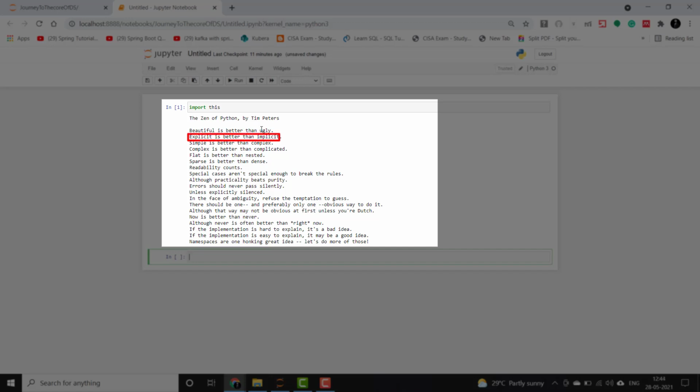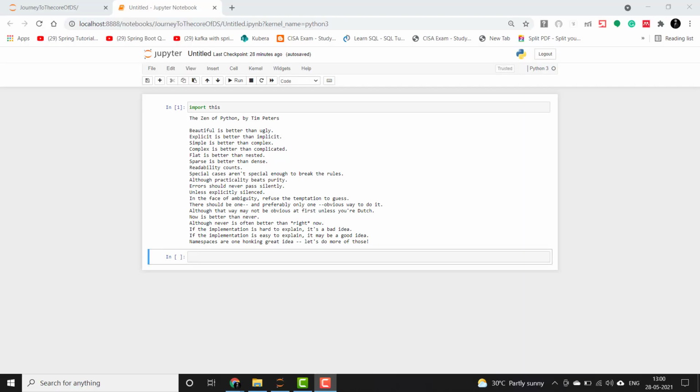Similarly, it is better for code to be verbose and explicit, so you should avoid hiding the code's functionality behind obscure language features. Then, simple is better than complex. That means it is quite simple to learn compared to other languages. And there are some other quotations which you will see and observe while learning this language.